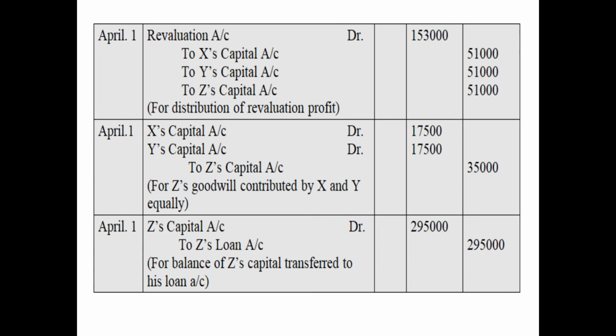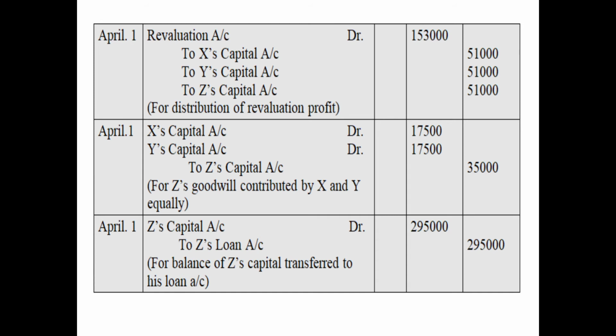The next entry is for distribution of revaluation profit. Revaluation account debited 1,53,000 with the amount of profit, to X's capital account 51,000, to Y's capital account 51,000, and to Z's capital account 51,000. The next entry is for the goodwill of retiring partner Z, 35,000, contributed by the gaining partners X and Y in the gaining ratio.